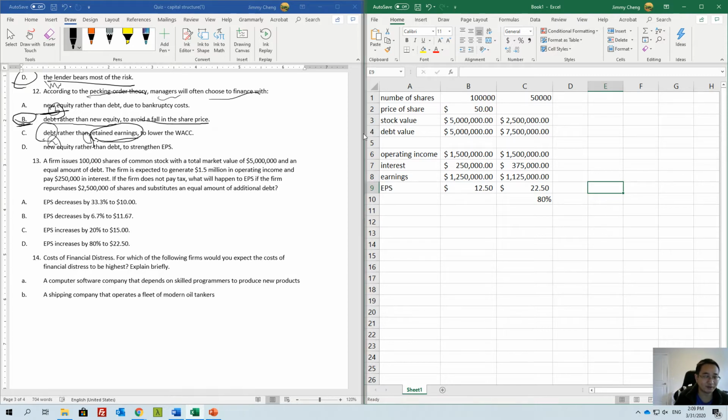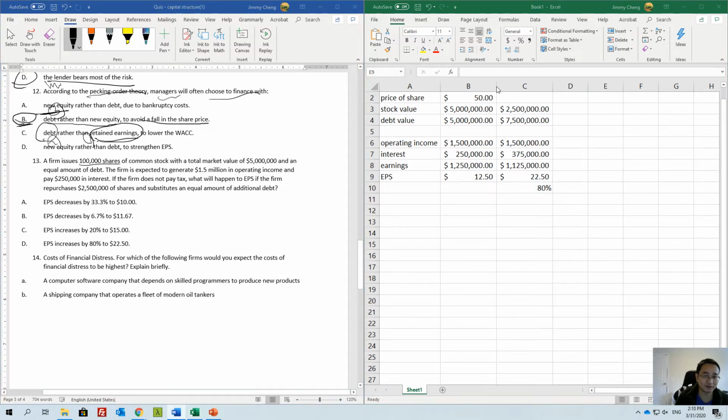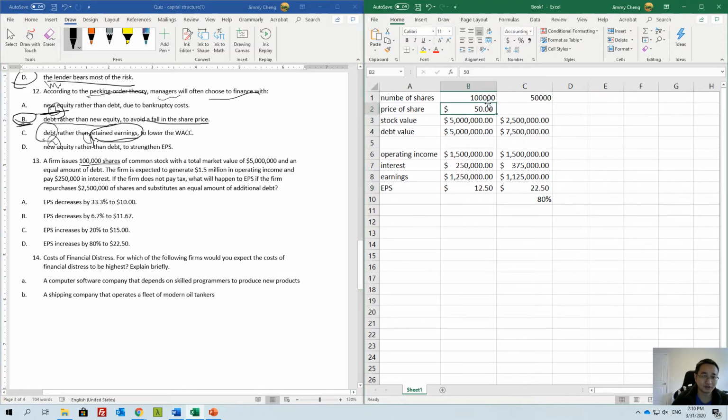So we have 100,000 shares, right? So that's what I have here. 100,000 shares, and then a market value of that will be 5 million. So you can see that this will be $50 a share, right? And then you have an equal amount of debt, which means your debt is also $5 million. Your 1.5 million operating income, so that's what I have here, and then you pay 250,000 in interest.